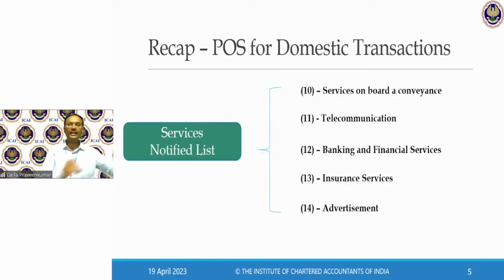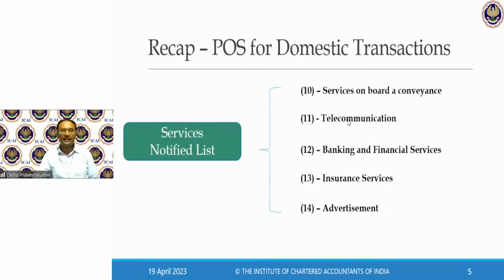Last but not least, 14, advertisement service. This advertisement service, they have identified on the basis of various modes. Maybe in print media, maybe through telecommunication service, maybe an advertisement on a train or a bus, advertisement through pamphlets or brochures. Now they have identified a rule saying that look at the distribution on the basis of each state, how many circulations are going to happen. Based on that, you have to identify your place of supply. So cut short, these are the services we have discussed in our last session.